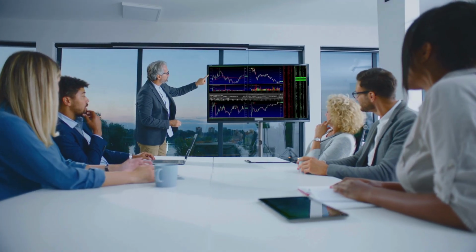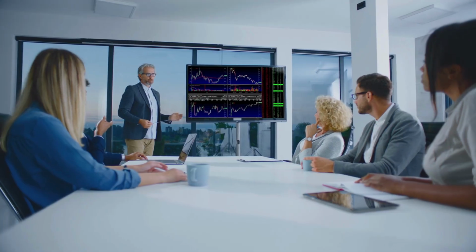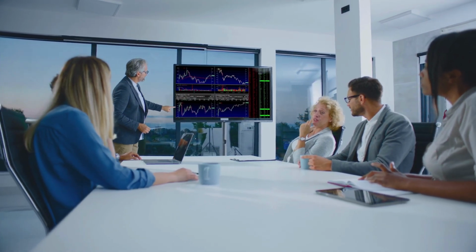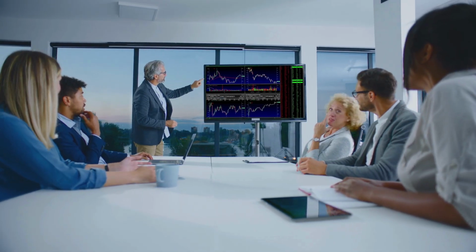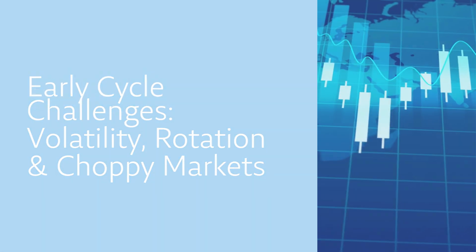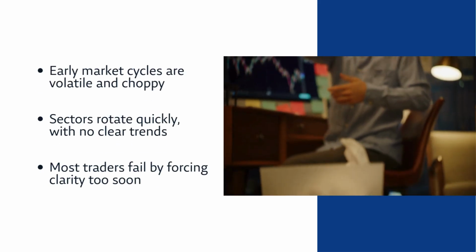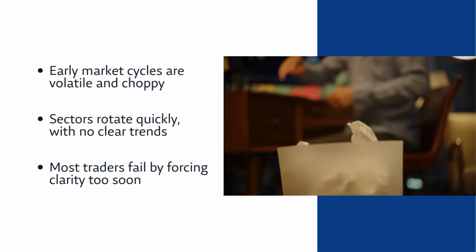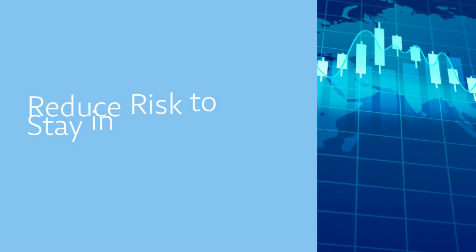A major market move begins with uncertainty. At the start of a new market cycle, smart options traders reset their entire approach, not to predict direction, but to survive the transition and position for what comes next. The early phase of any market cycle is marked by shifting volatility, sector rotation, and choppy price action. This is where most strategies fail because traders try to force clarity that doesn't exist yet.